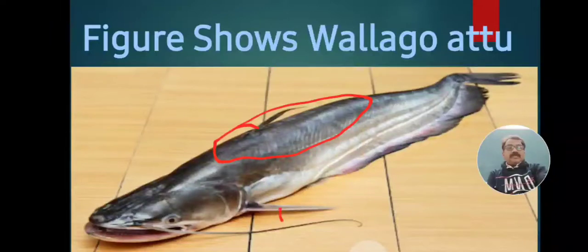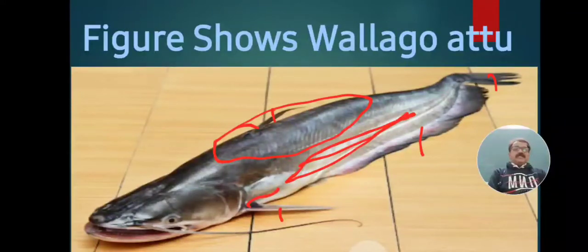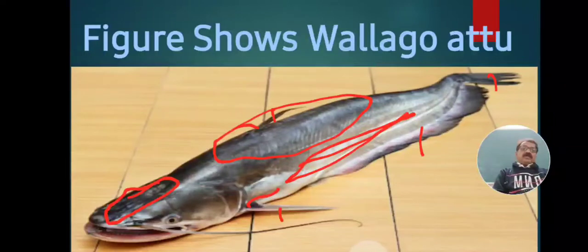These are the fins, and these fins are somewhat yellowish. The lateral side, see, this is the lateral side, is silvery white. And on the snout region, it is greyish yellow. Such colors are found on the Wallago attu.